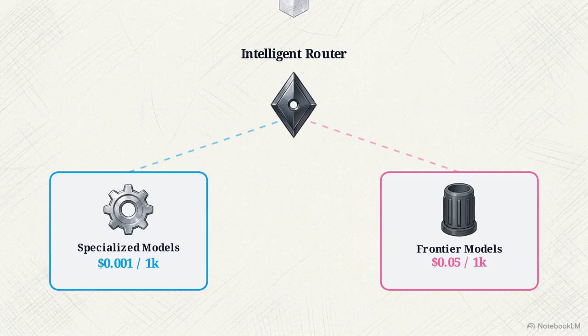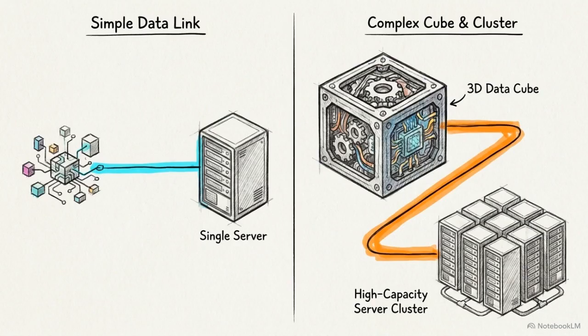When a prompt arrives, the router analyzes its complexity and assigns it to the appropriate compute tier based on task requirements. High-volume, low-stakes parsing tasks are instantly directed to small, highly specialized models that operate at a fraction of a cent. Only the complex, high-stakes analysis is forwarded to the powerful, expensive frontier models. Matching model size to task complexity ensures an organization only pays the premium compute tax when advanced reasoning is strictly required.